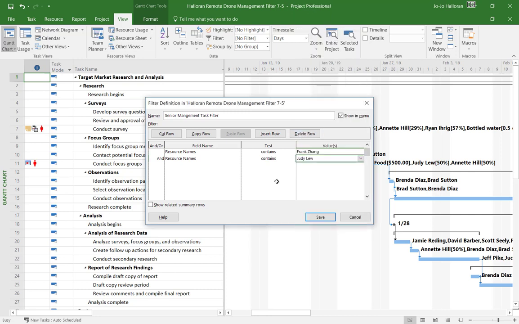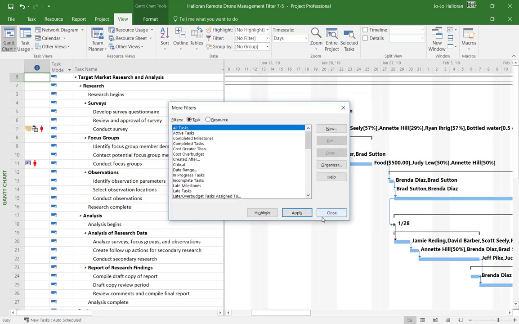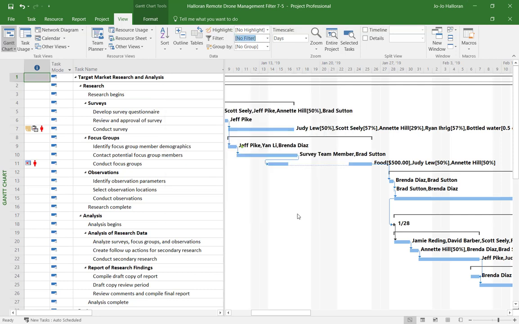Okay, so now that we have the criteria in there that we're looking for, we can go ahead and save this filter. And remember, you're just turning filters on and off. You're not affecting any of the data that's in Project already. We're just viewing it in a certain way. All right, and then I'm just going to click apply.